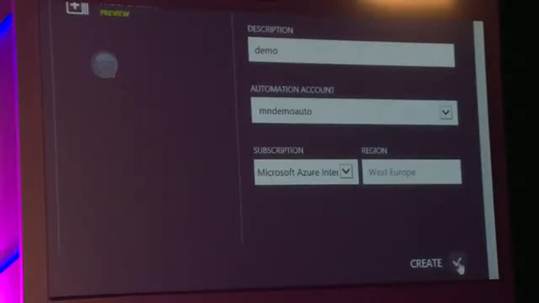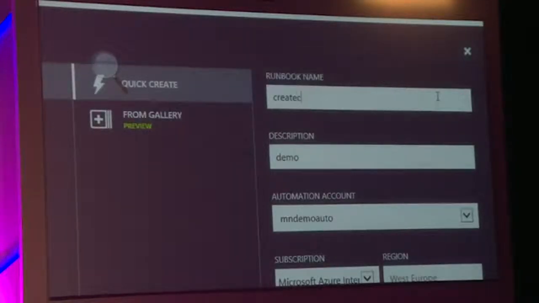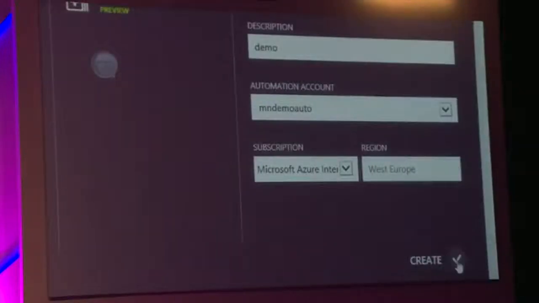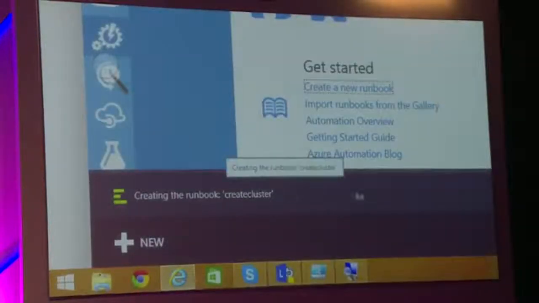I say run. It is basically trying to create the runbook for me.